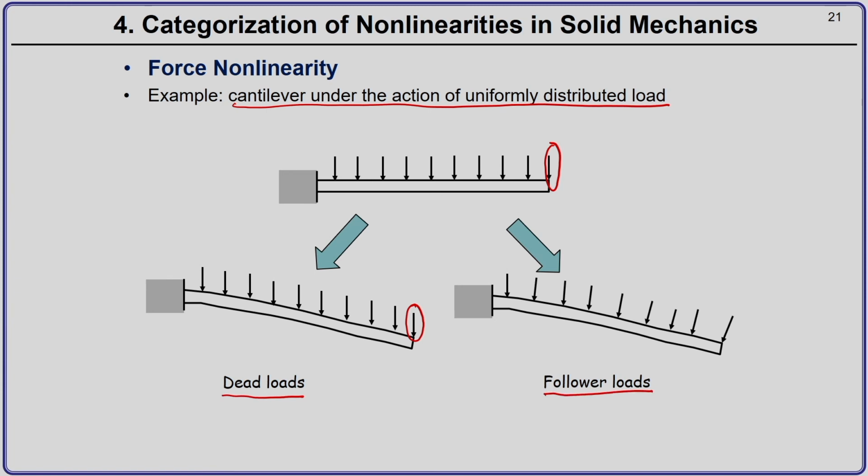Why the name follower? You can see from this picture over here. As you can see, the magnitude of the force, for example, has remained constant, but the direction of the force has changed. And this force always remains perpendicular to the surface on which it acts. So, in the first case, initially the force was acting in the perpendicular direction, but later on it was not acting perpendicularly to the surface.